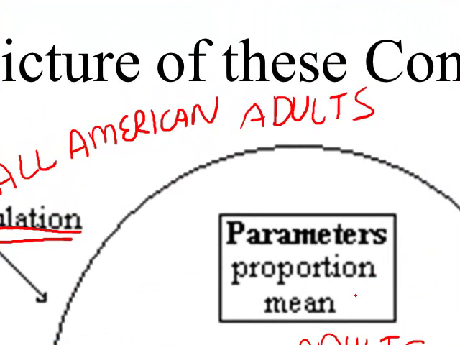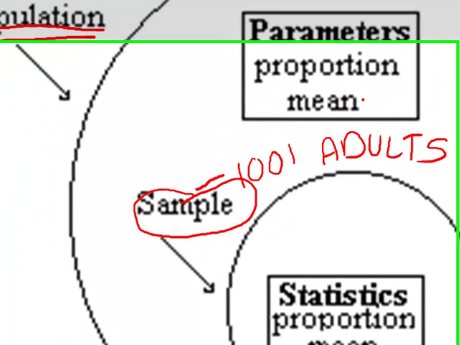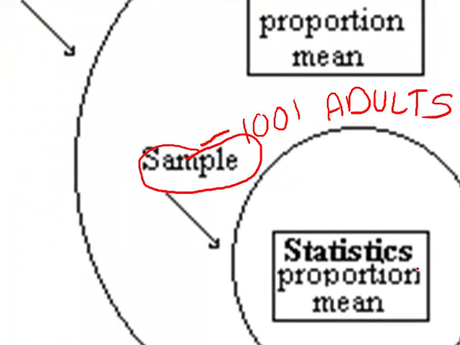What is say the mean or average age of adults in this population? What is the proportion of our 1,001 adults that we actually got to talk to that supports Obamacare? What is their mean age?